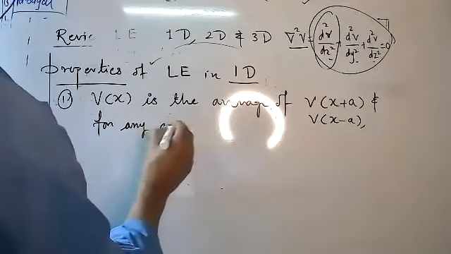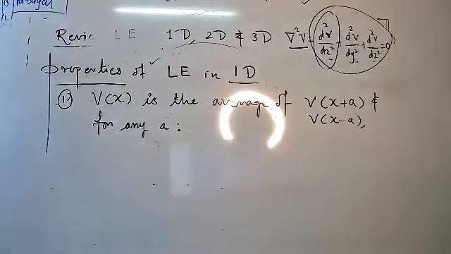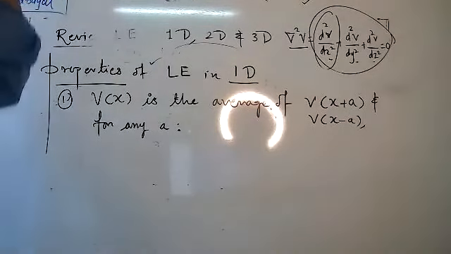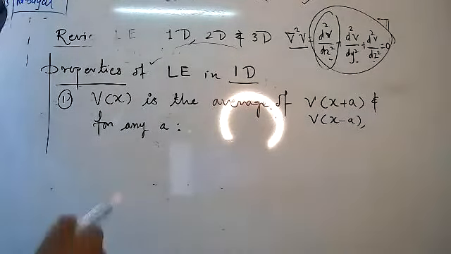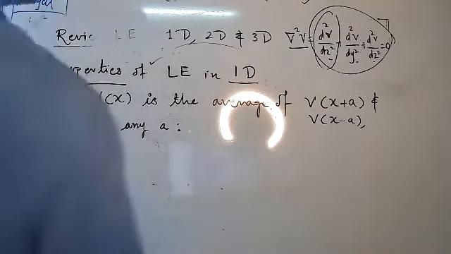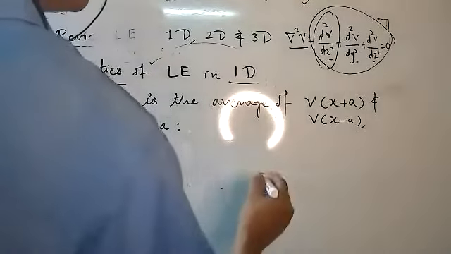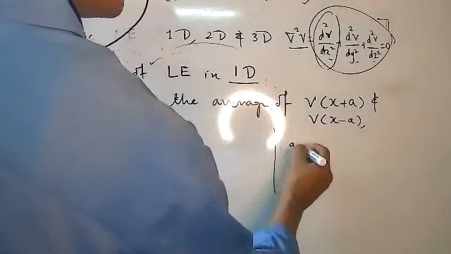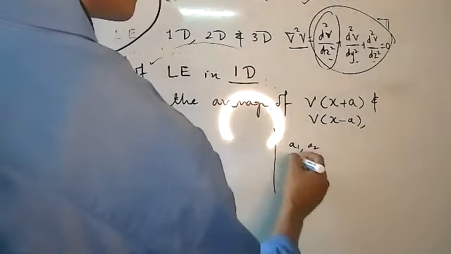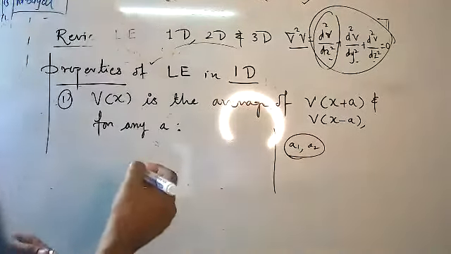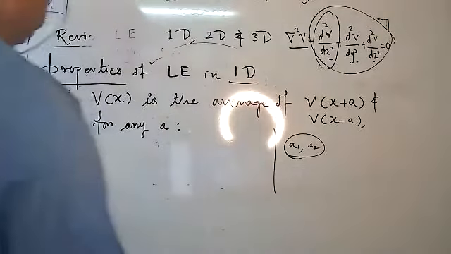If there are 2 points, what is the formula to find the average? Suppose a1 and a2 are 2 points. Therefore, what is the average of a1 and a2? a1 plus a2 upon 2. Superb, correct.